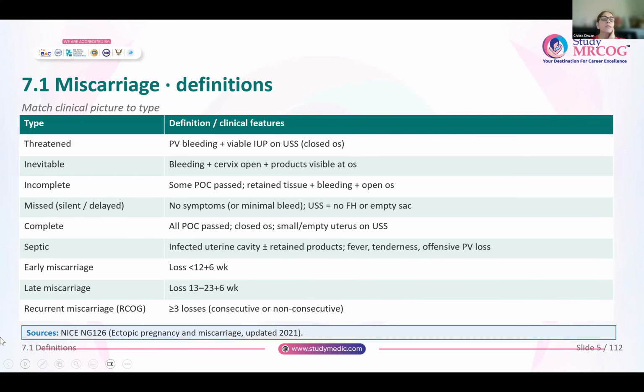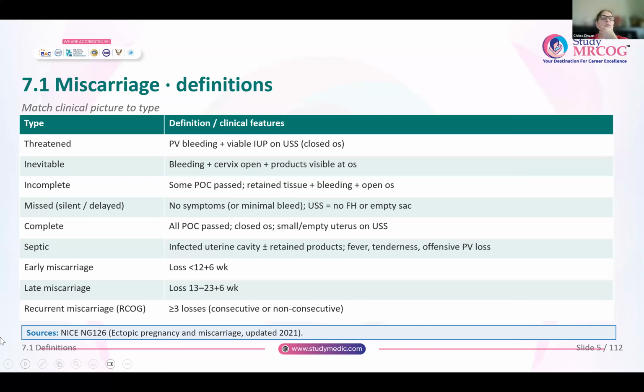Whereas it is inevitable, or like the abortion is going to happen now, whenever you have a pregnant lady presenting with bleeding, and on examination, you see that the os is open and you can see products visible at the os. Incomplete abortion is where she gives history, or you can see signs of the products of conception having passed away. There is some retained tissue in the uterus. There is bleeding, minimal or profuse bleeding, and plus the os is also open.